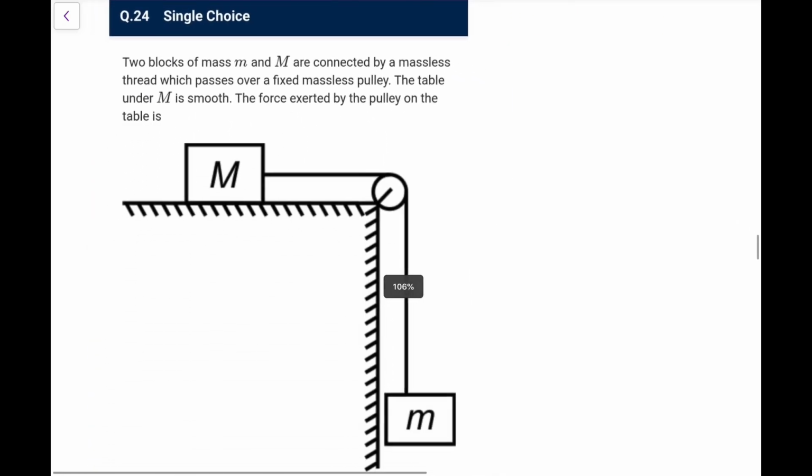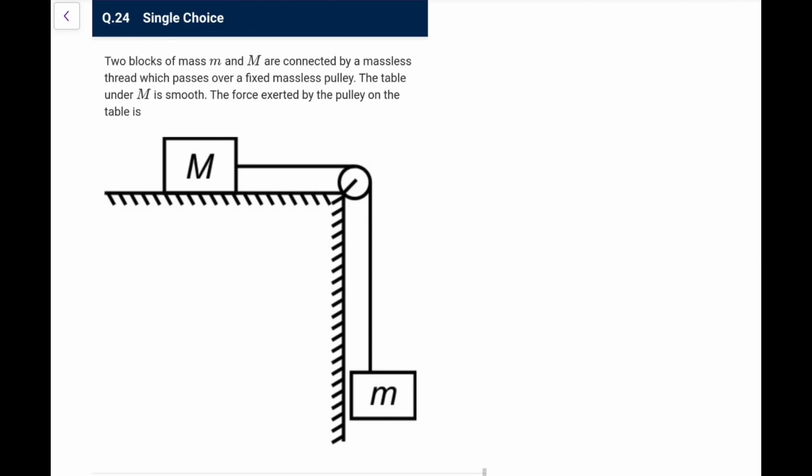Next, two blocks M and M connected by a massless thread which passes over a fixed massless pulley. Okay, table is smooth, force exerted by the pulley on the table is. So first of all, if you draw the FBD, this would be the tension and this would be the tension. So T and T, the resultant would be root 2 T here. So that support force would be like this, that would be equal to root 2 T. So first find the tension. For finding tension, let me assume this is mg, this is T. Let's say it goes with acceleration a here. This goes with acceleration a here.